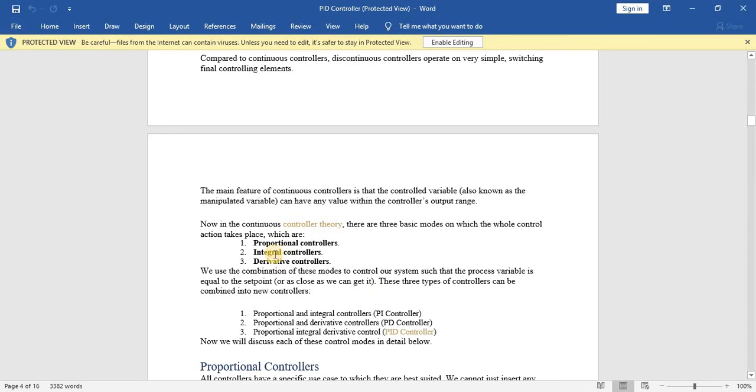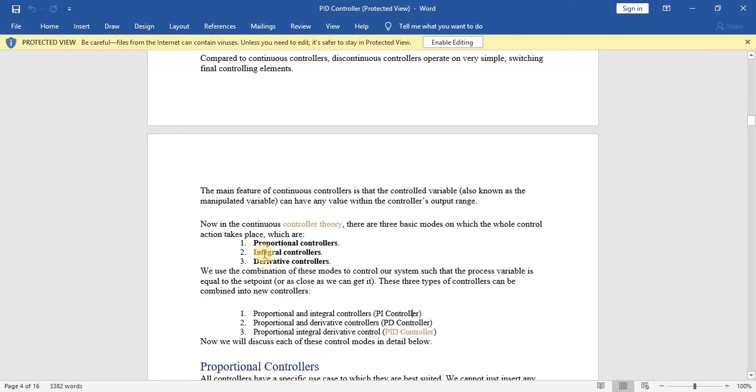Okay, so these three types of controller can be combined. Each controller has its own advantages. After acquiring the advantages of the different distinctive controllers, we can make a combination like proportional controller plus integral controller, that is the PI controller. The proportional controller has high gain, so it will make the transient response faster. Integral control will reduce the steady state error. So both advantages can be used in the PI controller. By using the PI combination, the steady state error is reduced and the stability will remain constant.